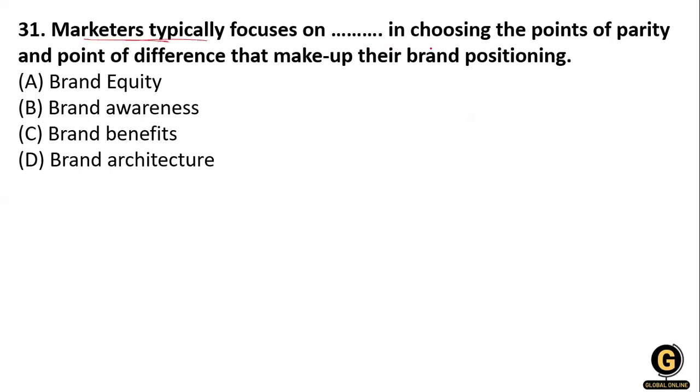The next question: marketers typically focus on dash in choosing the points of parity and points of difference that make up their brand positioning. The options are brand equity, brand awareness, brand benefit, and brand architecture. So it is option C, that is brand benefit. Brand benefit is what they focus on in choosing the points of parity and points of difference that make up their brand positioning. Okay, so brand benefit is related to your brand positioning.